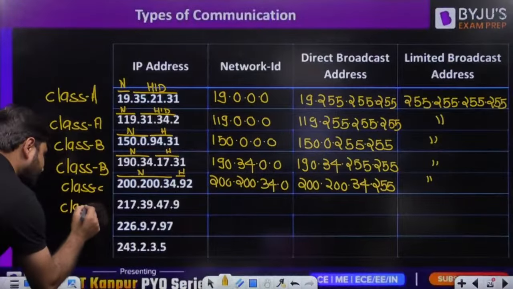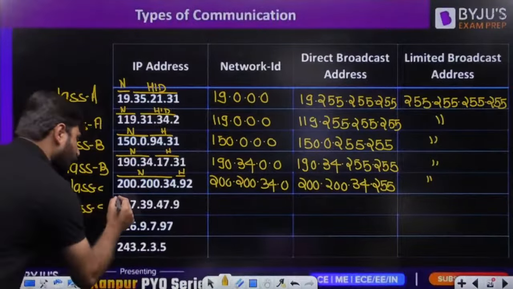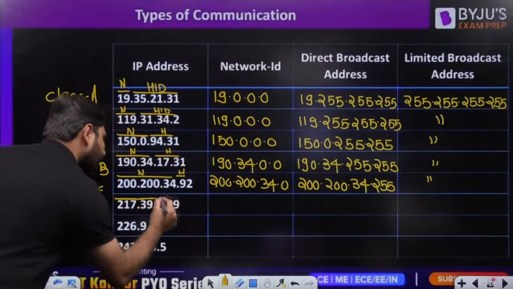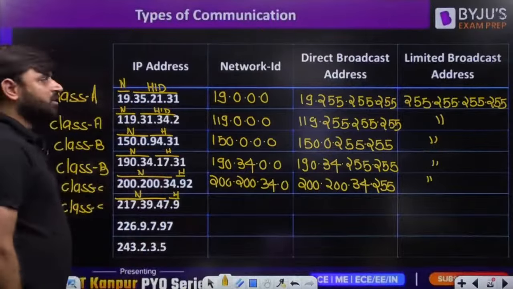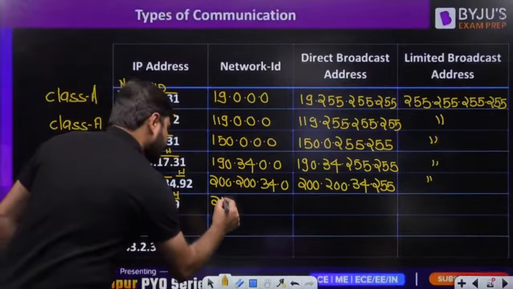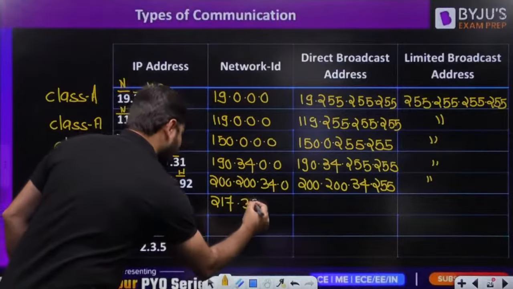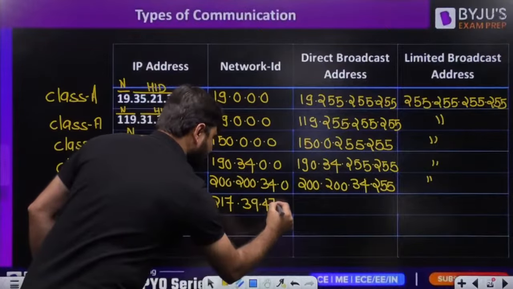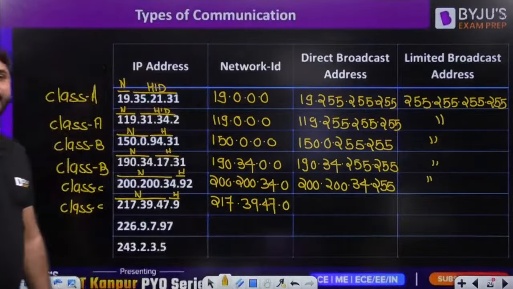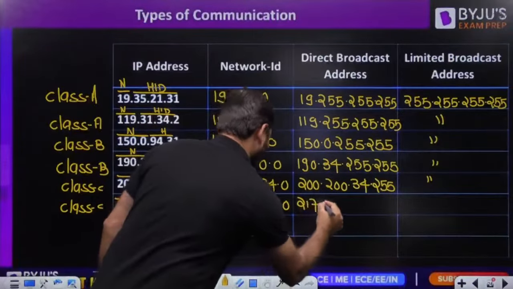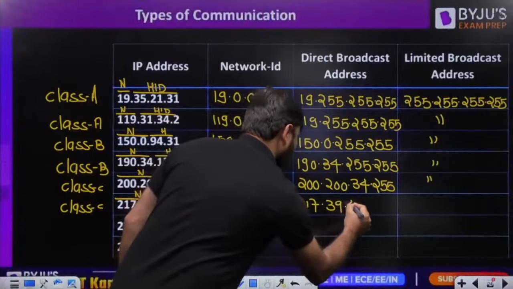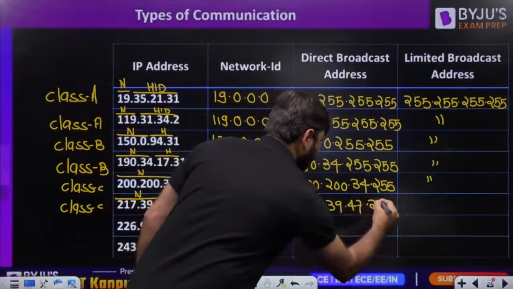This is also class C. For 217, put all zeros in the host ID part, so it will be 217.39.47.0. All zeros means the network ID. For the direct broadcast address we put all ones, so it is 217.39.47.255, and the limited broadcast address will be the same here.